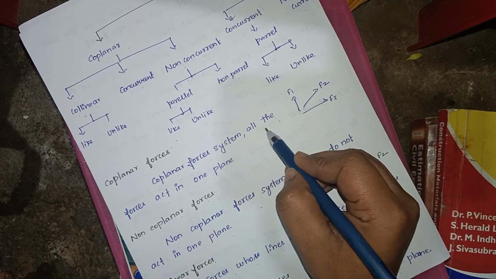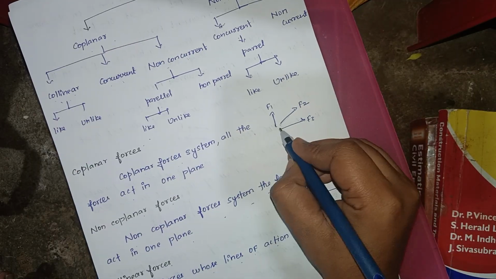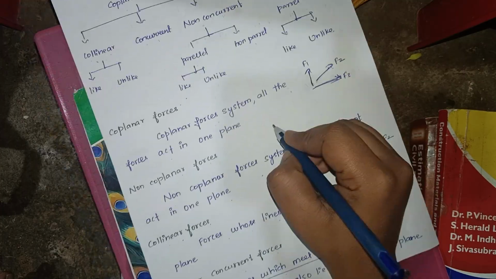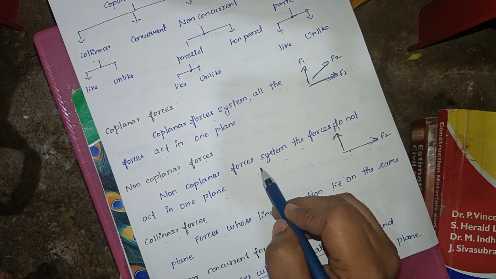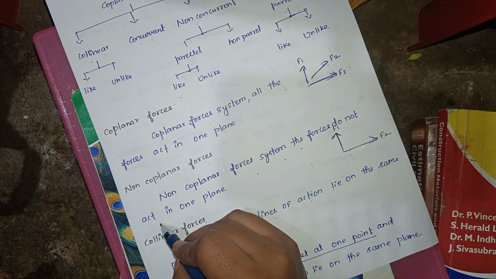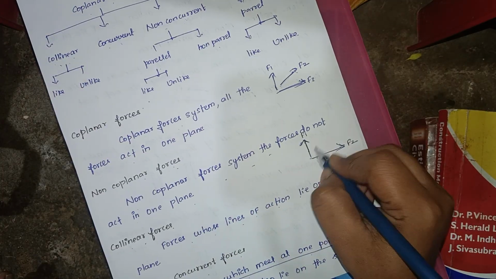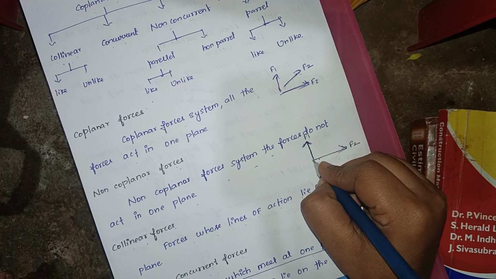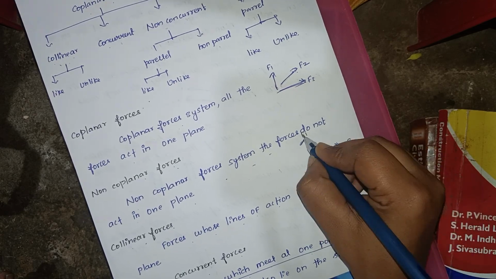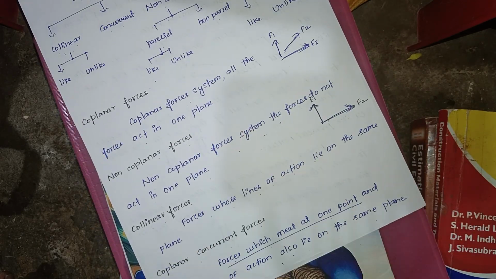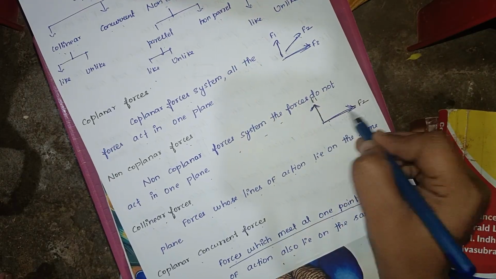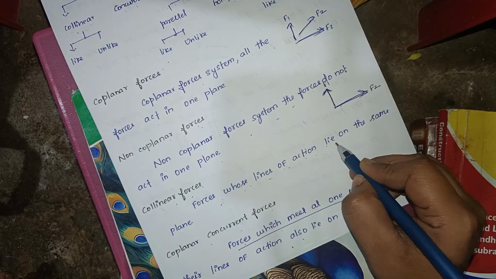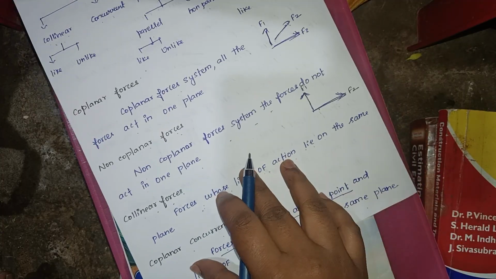In a coplanar forces system, all the forces act in one plane, like F1, F3 and F2. In a non-coplanar forces system, the forces do not act in one plane. They act in vertical and horizontal, like F1 and F2, in different directions.